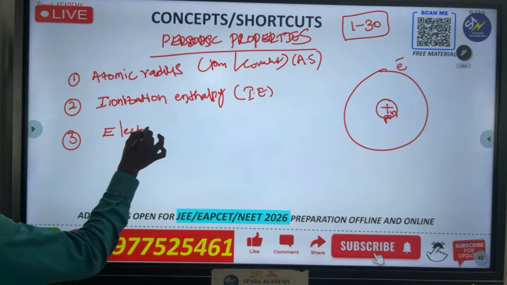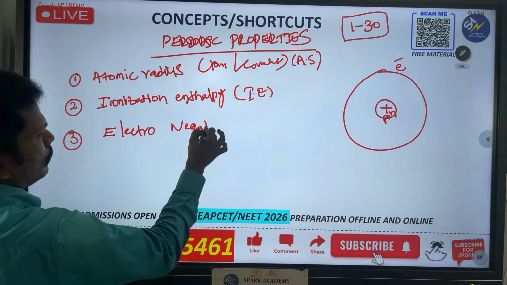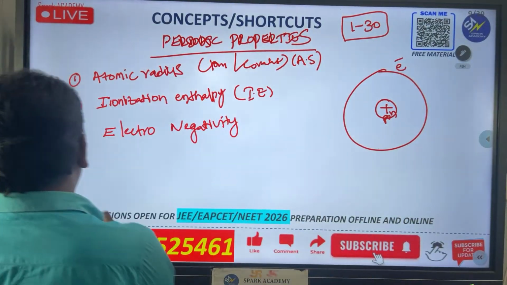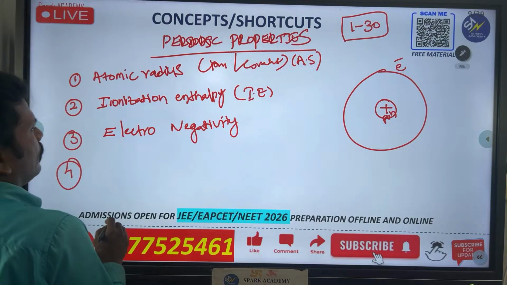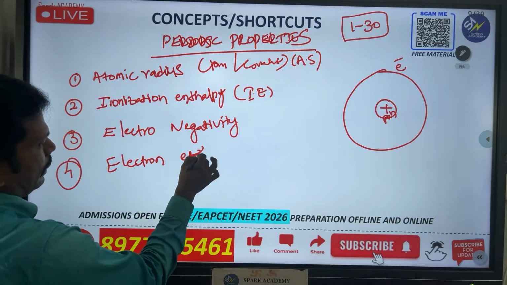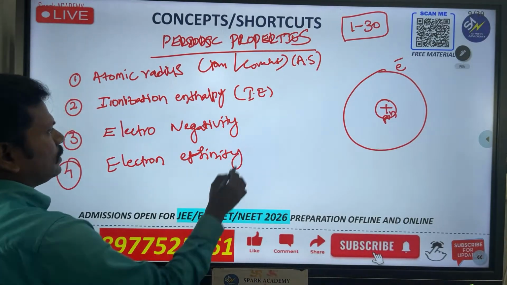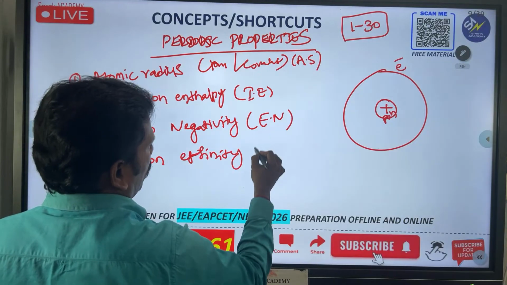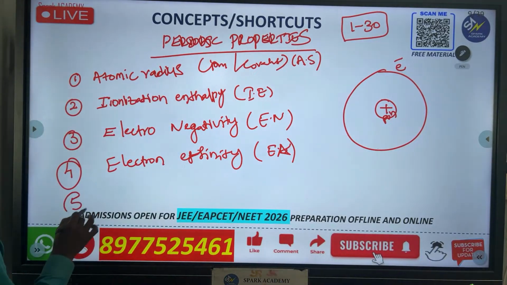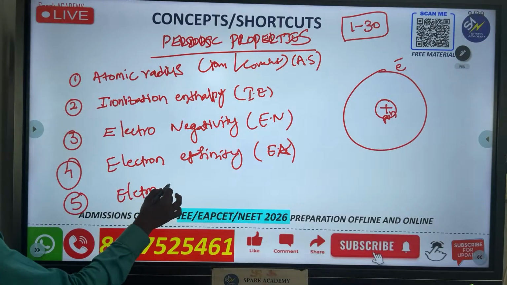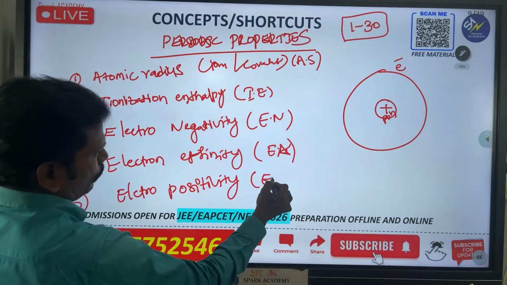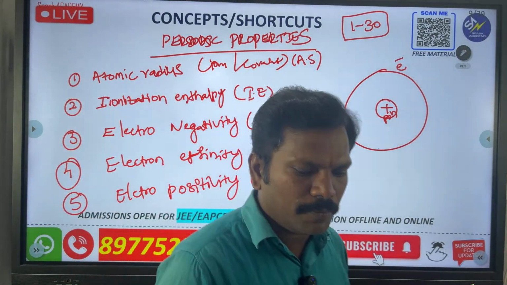And third one is electronegativity, very very important. And fourth one is electron affinity. Please remember, electronegativity is En, and electron affinity is Ea. Then the last one is electropositivity. This is very very important.